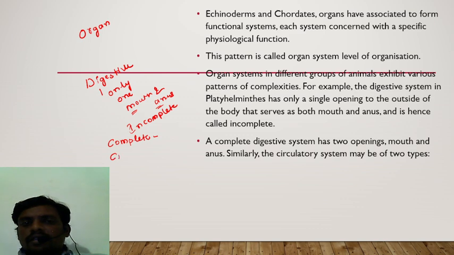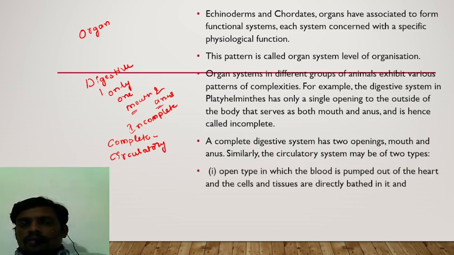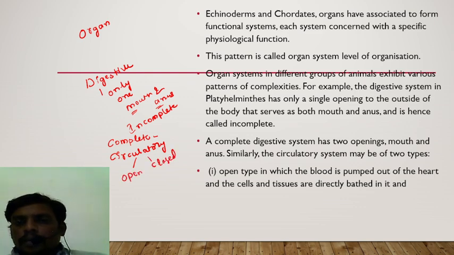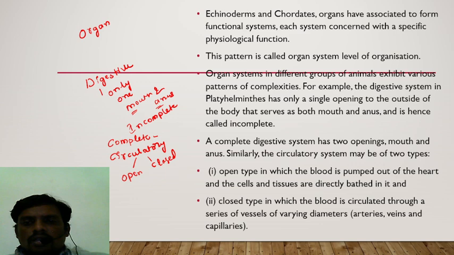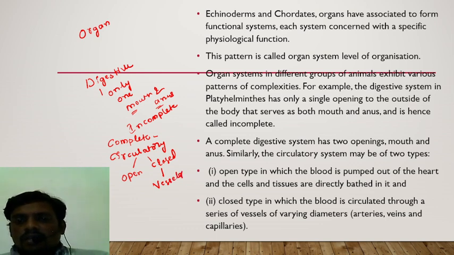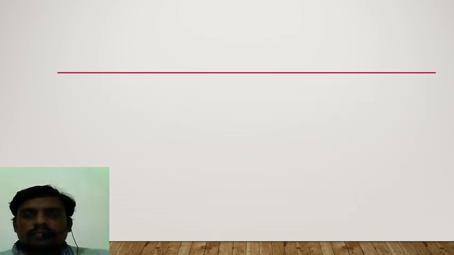Circulatory system, if you see, in this organ system also complexity is there. Circulatory systems are classified into two types, open type and closed type. In the open type, blood is pumped out of the heart directly into the cells and tissues. In the closed type of circulation, blood is circulated through a specialized series of vessels called arteries, veins and capillaries.